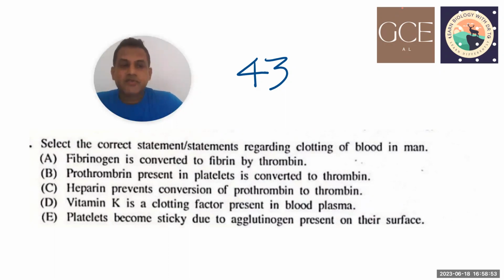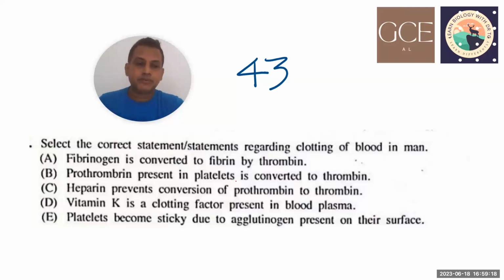First choice is fibrinogen is converted to fibrin by thrombin. Second one, prothrombin present in platelet is converted to thrombin. Heparin prevents conversion of prothrombin to thrombin. Vitamin K is a clotting factor present in blood plasma. Platelet becomes sticky due to agglutinogen present on their surface. Okay, we take